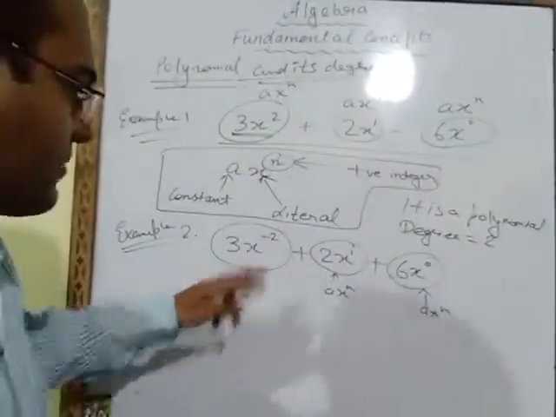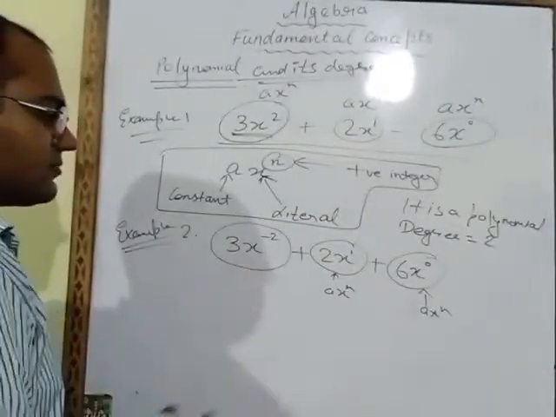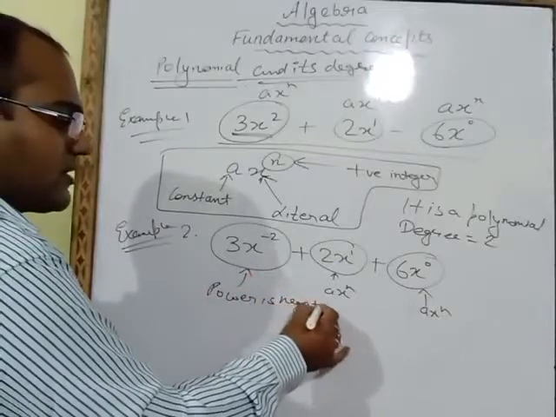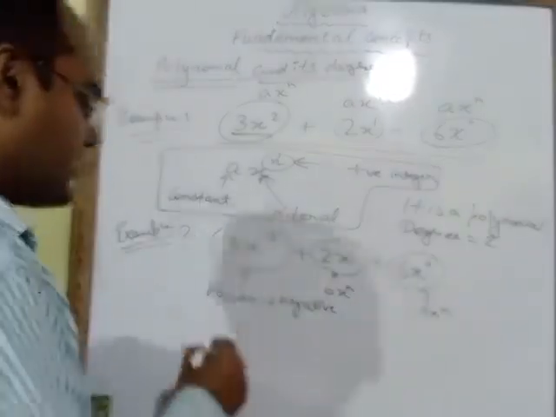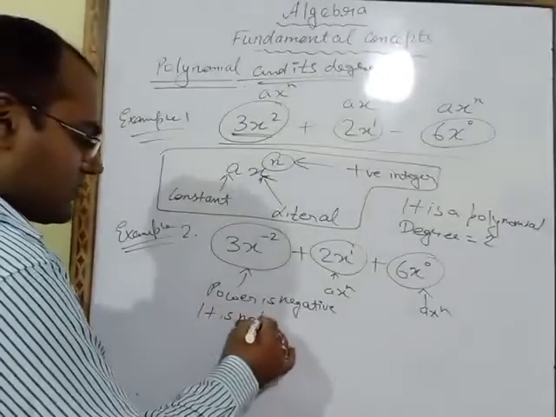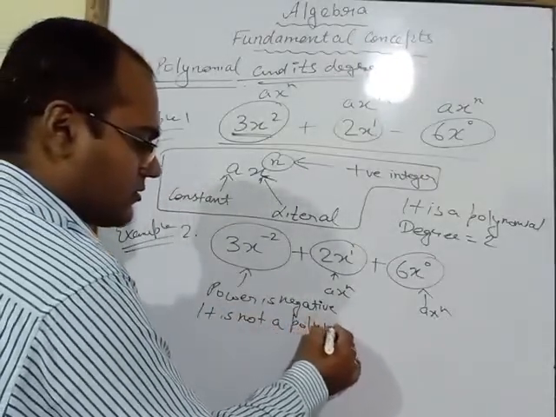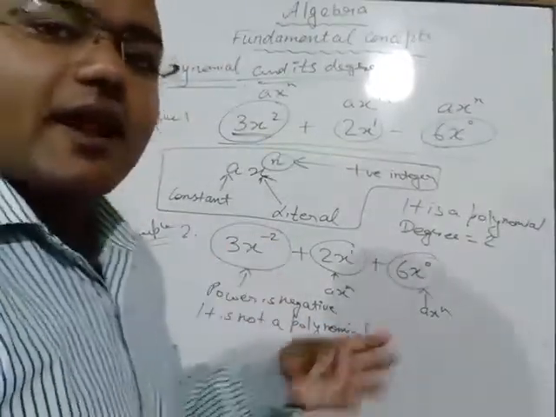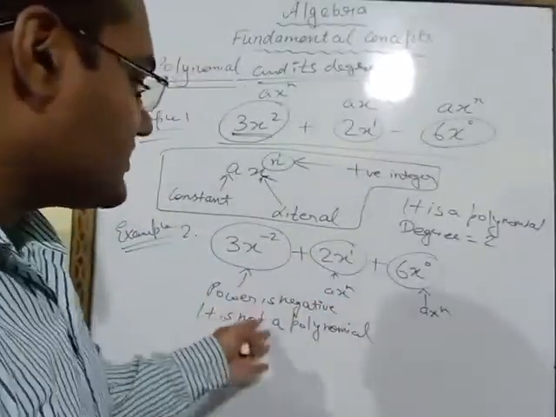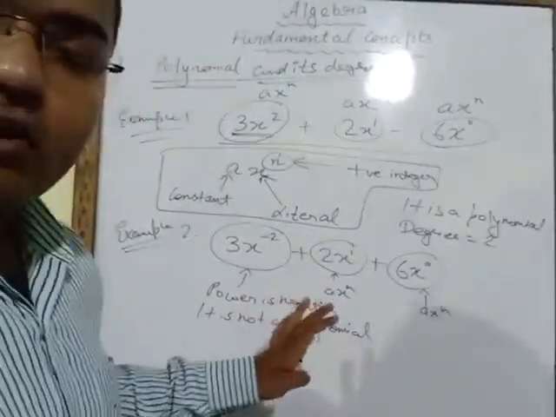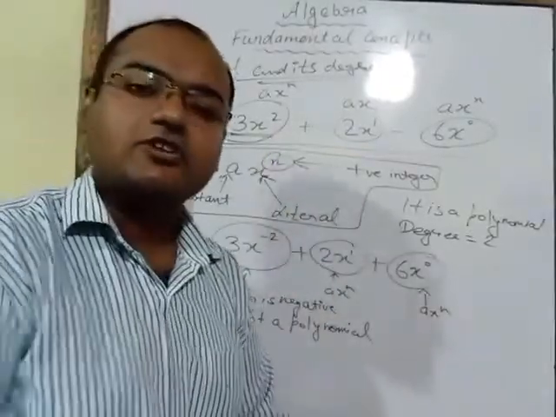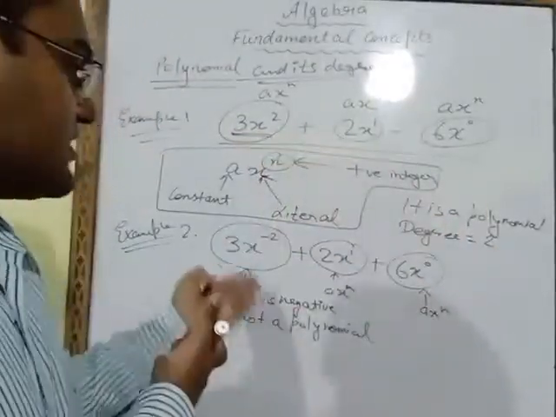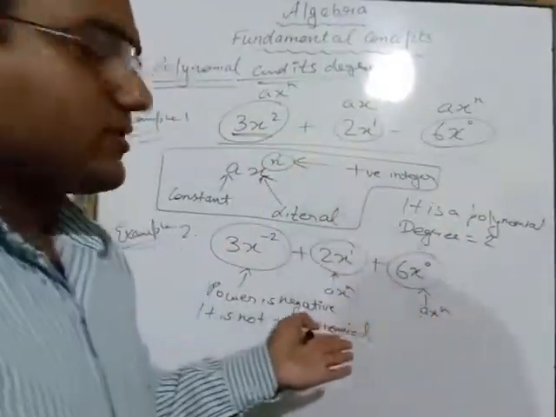What you observe here is that the power is negative, a minus number. So we will say it is not a polynomial. Why is it not a polynomial? Because its power is negative. Now, since this is not a polynomial, we will not write the degree also. Degree we have to write only for an algebraic expression which is a polynomial. As we wrote here, the degree is 2 because it is a polynomial. Since this is not a polynomial, we will not write the degree.